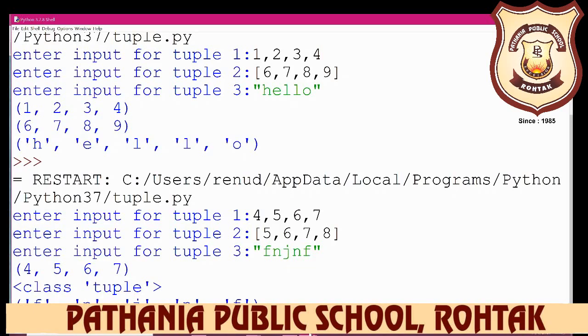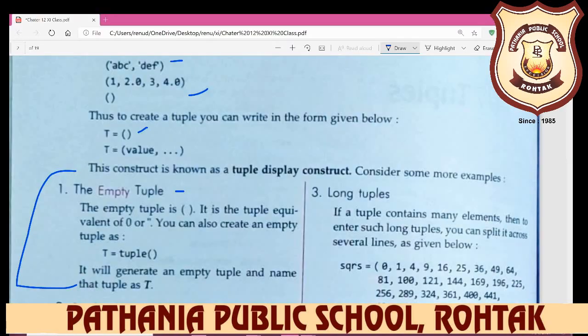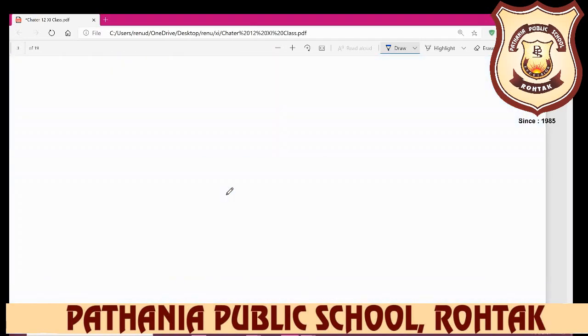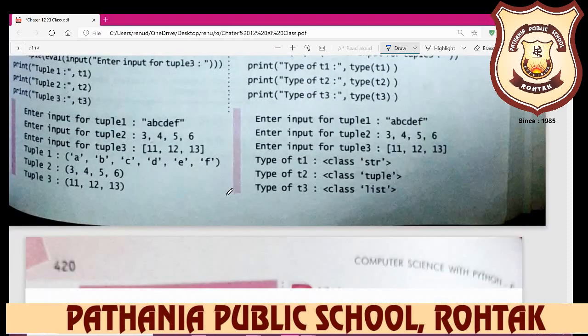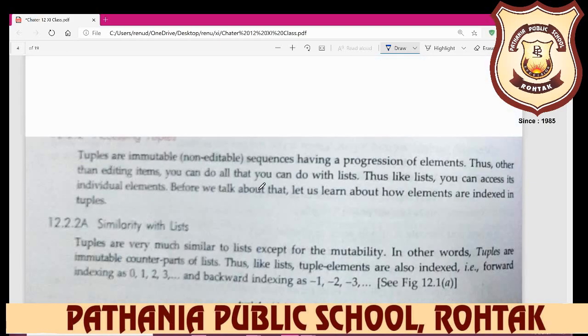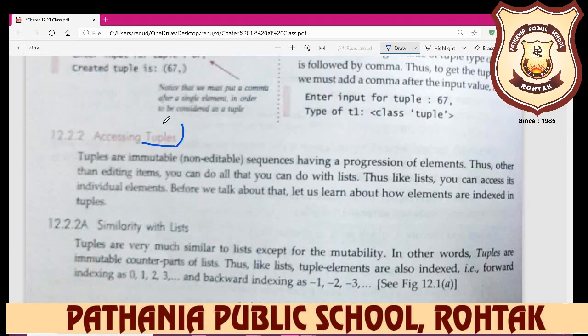Okay, now the next is, again this is your empty tuple, and we have already done all these. We do this program, and we do this also. Now accessing tuple, how the tuple will be accessed. So tuples are immutable, non-editable sequences having a progression of elements, thus other than editing items you can do all that you can do with the list. Thus like a list, you can access its individual elements.